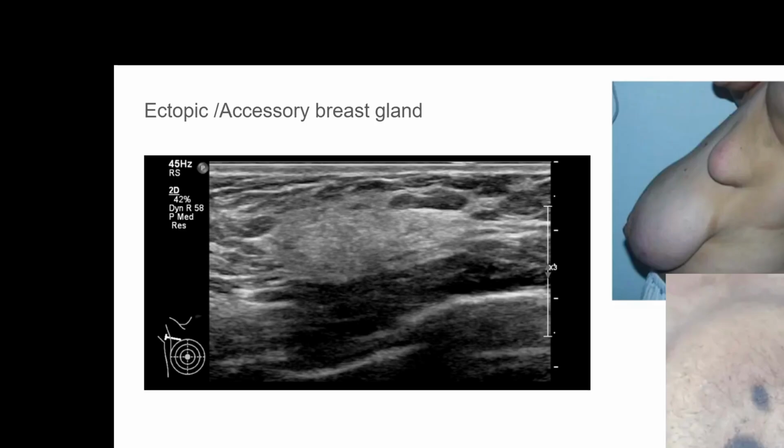The only issue would be cosmetic, and from the cosmetic point of view it may require a surgical treatment. An accessory or ectopic breast gland can even be seen with multiple nipple-like appearances, which again have some significance from the cosmetic point of view.